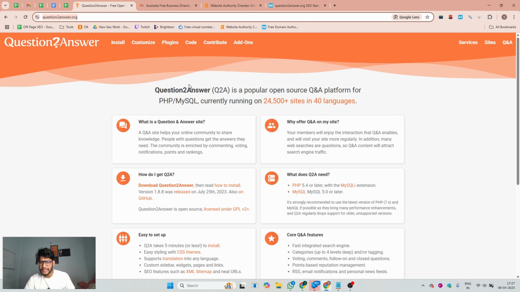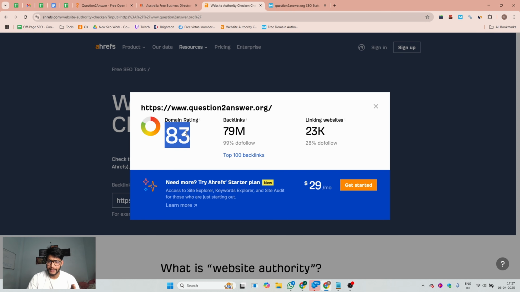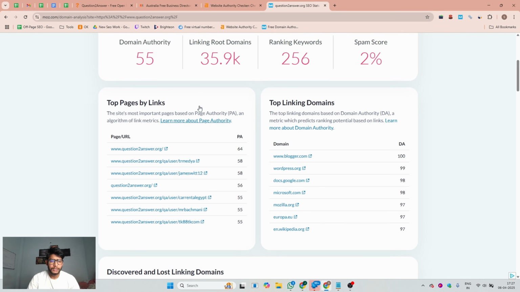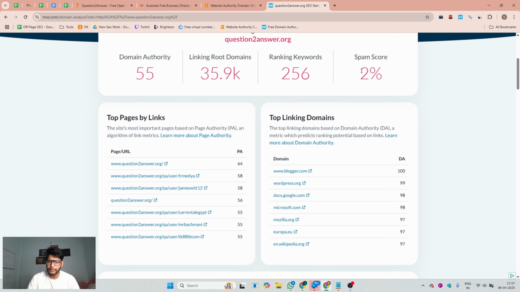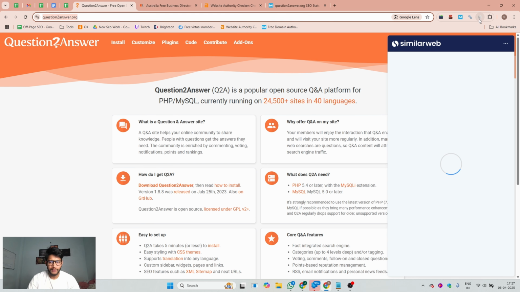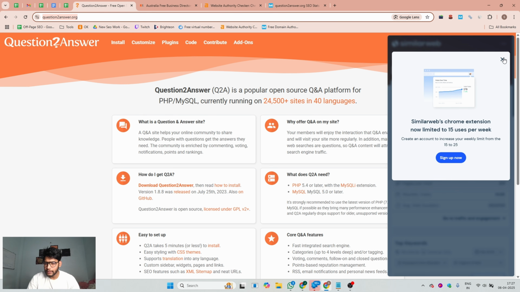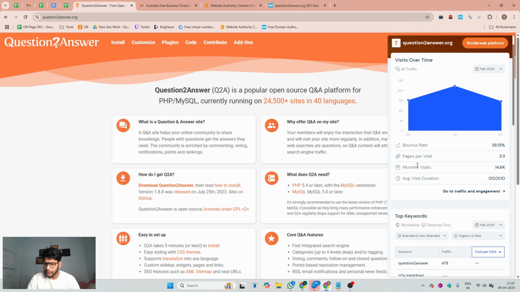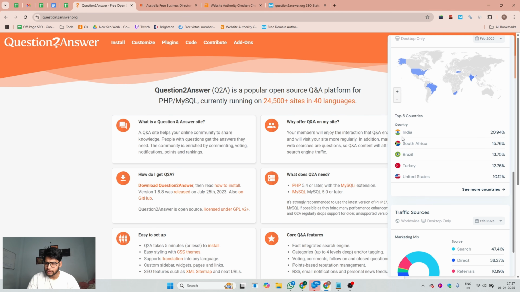So if you are in the same field, on this website you will find relevant questions and discussions about your category. Before we start, we can do some research about this website. According to Ahrefs, the domain rating is 83, and according to Moz, the domain authority is 55, and the spam score is only 2%. And if I show you the website traffic, it is good: around 14.6k monthly traffic, mostly from India, South Africa, Brazil, Turkey, USA, and other countries.